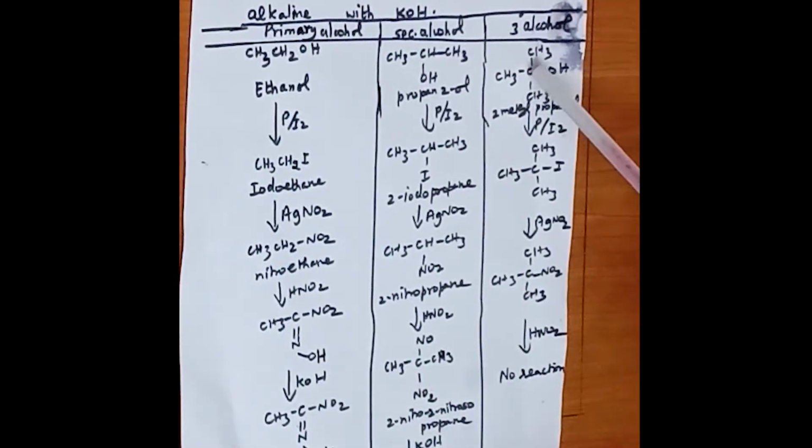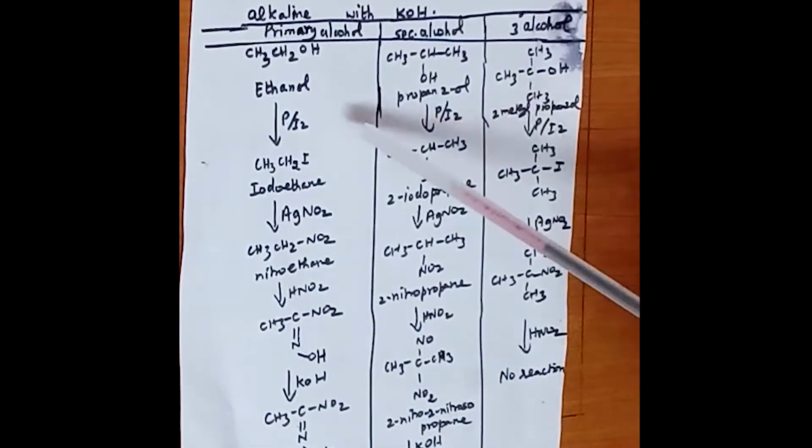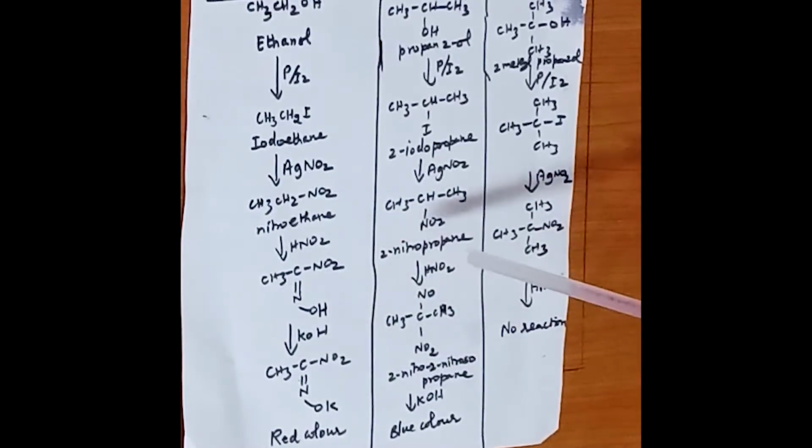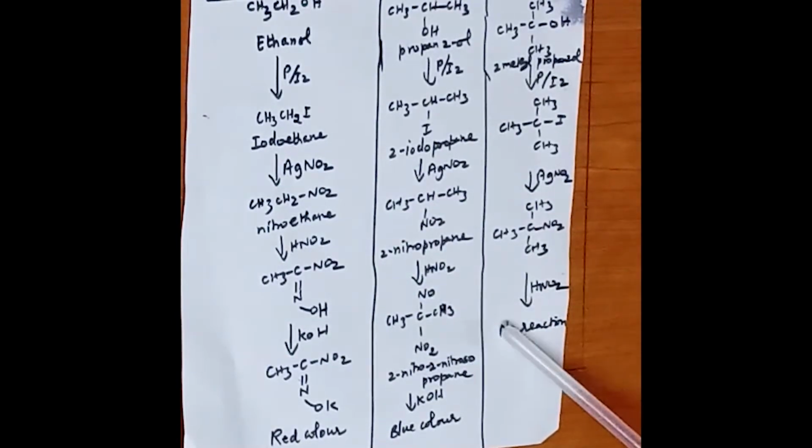Coming to the tertiary alcohol, here they are similarly treated with phosphorus and iodine, with silver nitrite, nitrous acid, and finally with potassium hydroxide. With nitrous acid itself, tertiary alcohol does not react. So with nitrous acid, there will be no reaction of tertiary alcohol.